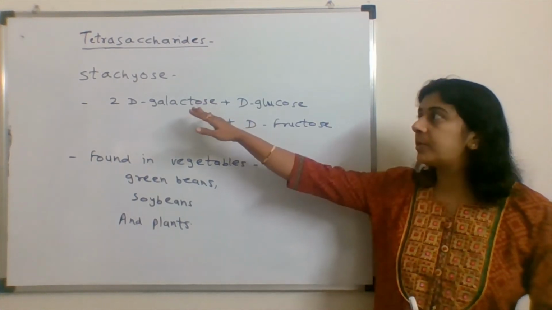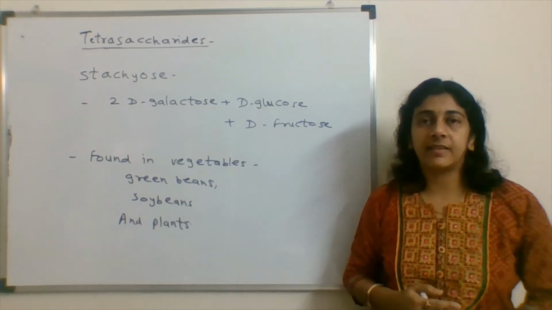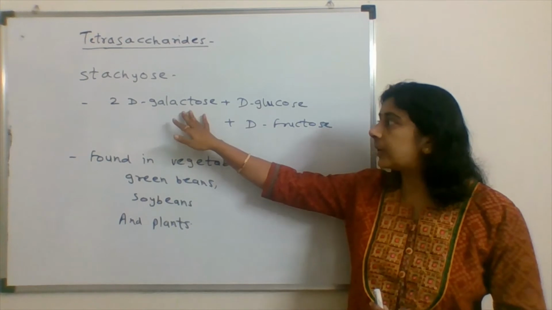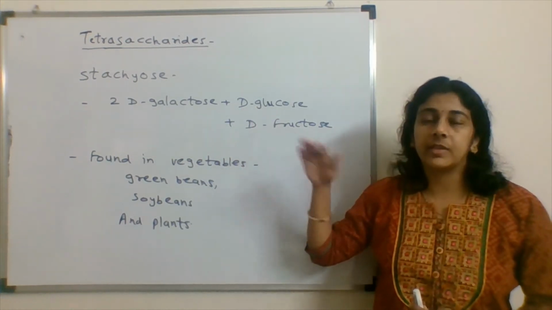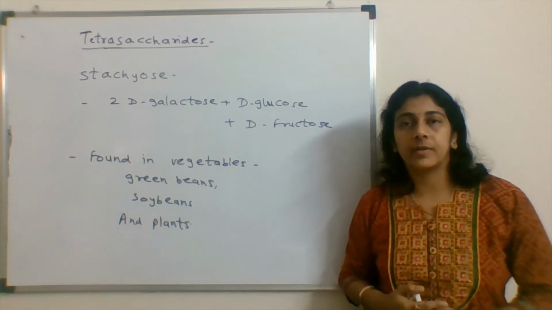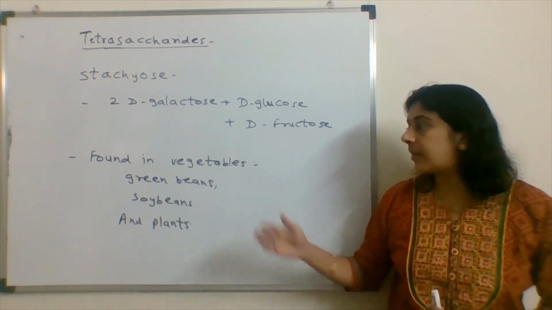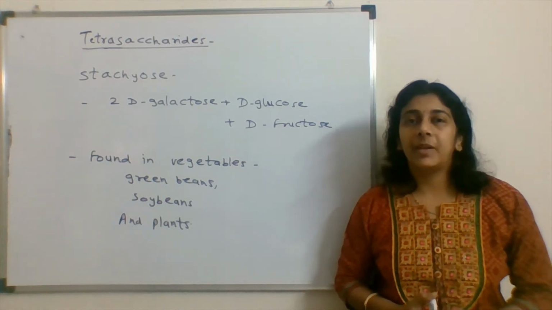Stachyose given in the options is a tetrasaccharide having 4 monosaccharides linked with each other. Here there are 2 D-galactose, 1 D-glucose and 1 D-fructose present in stachyose. This is found in many vegetables. It is found in green beans, soya beans. It is also present in plants.